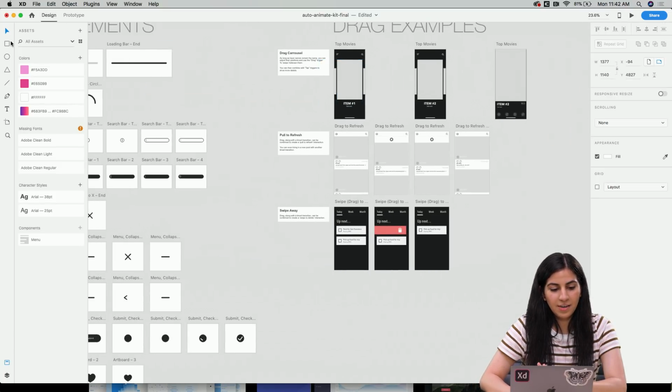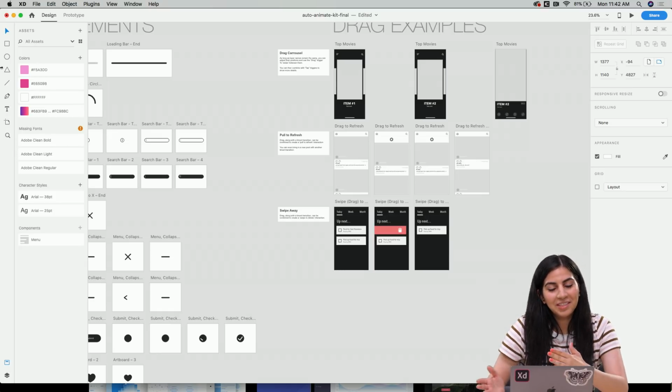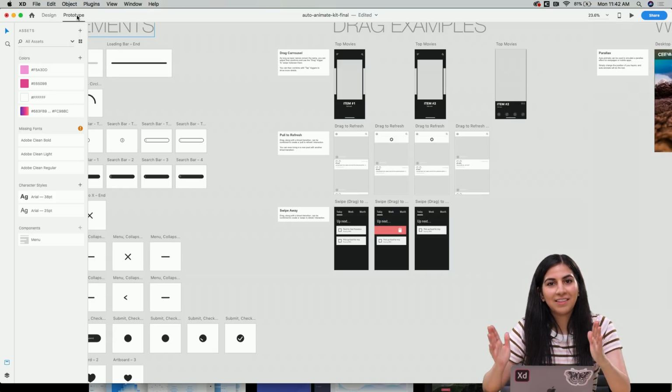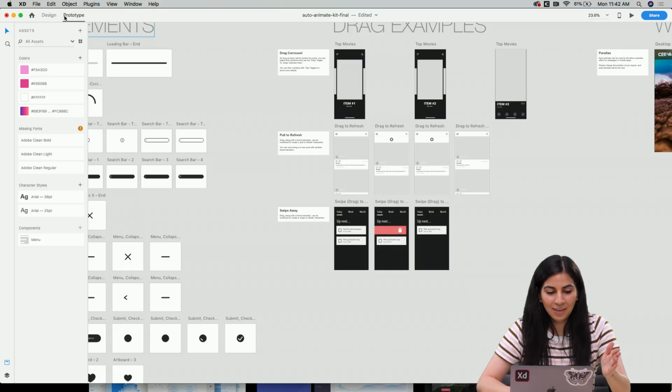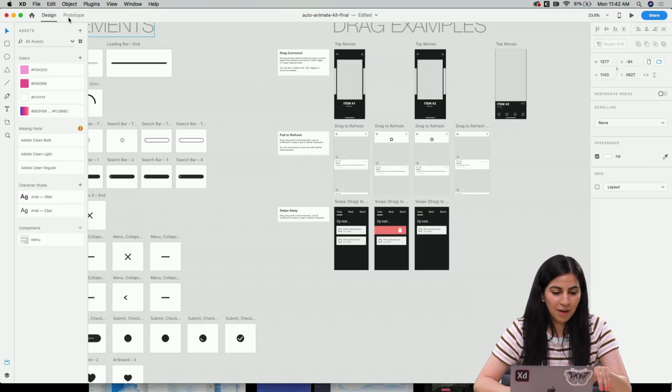When you're designing, you have all these buttons available to help you design your screens. Once you're at a good place and you want to start prototyping, you can switch over to prototype. The screens look almost identical, so it can be confusing to know which screen you're on, but you can just look up here and you can tell.